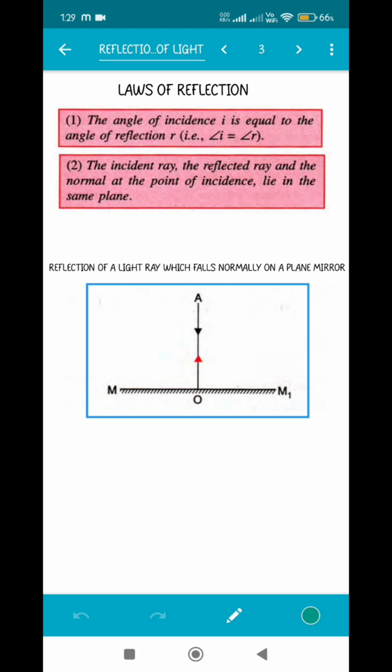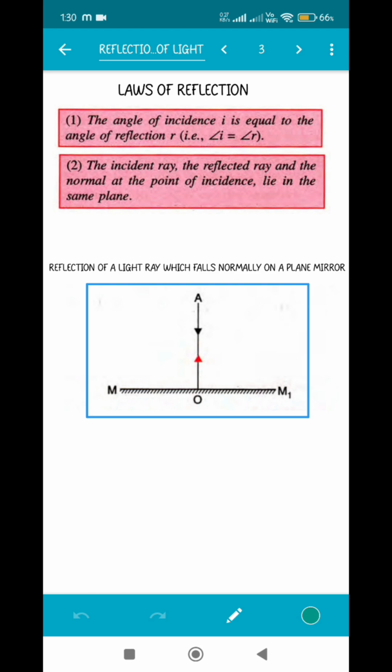Next, the incident ray, the reflected ray and the normal at the point of incidence lie in the same plane. Of course, whenever reflection occurs, the incident ray, the normal and the reflected ray will always lie in the same plane. That plane is known as plane of reflection or plane of incidence. You can call it either. So plane is a plane surface where all the phenomena is occurring.